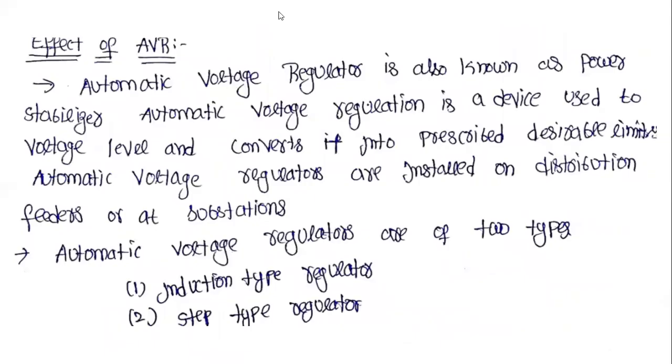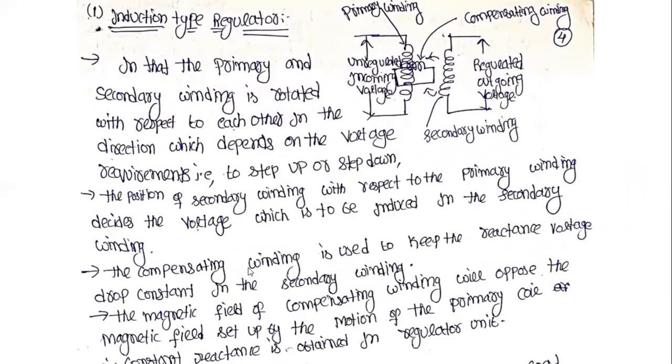This is the automatic voltage regulators. In this case, the automatic voltage regulators are divided into two types: the induction type regulators and step type regulators. This is the circuit diagram for the induction type regulators. Here we are using the compensating winding on the primary side. What is the main use of the compensating winding? It keeps the reactance voltage drop constant in the secondary winding.